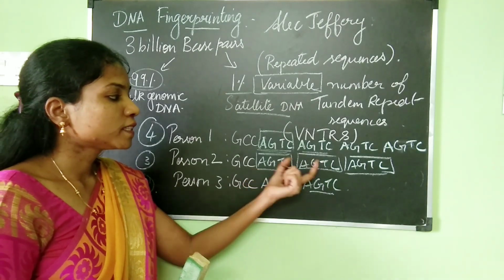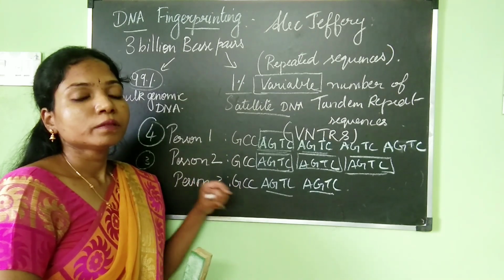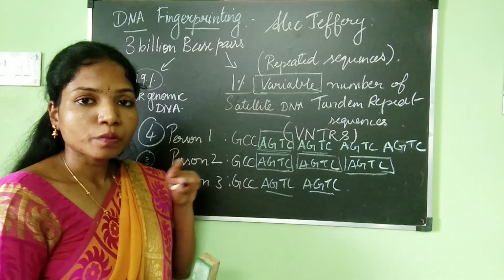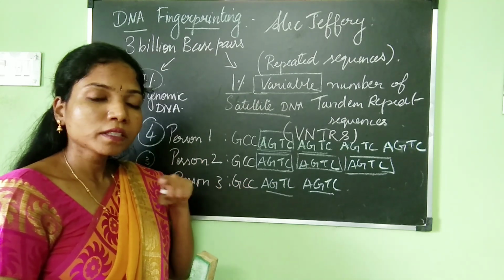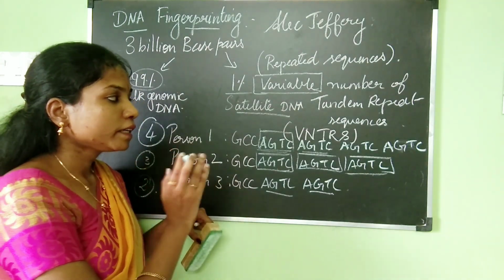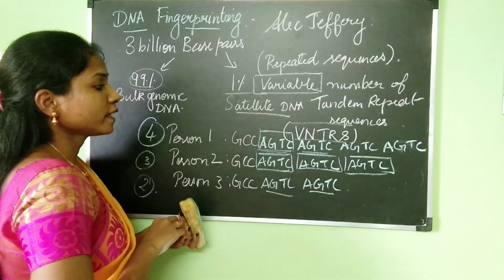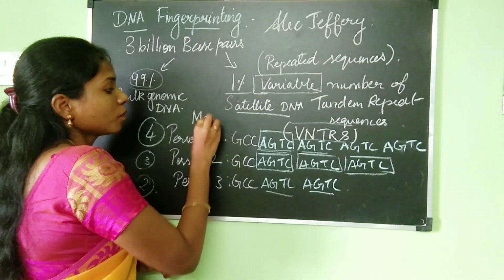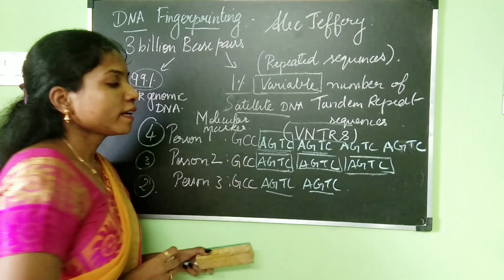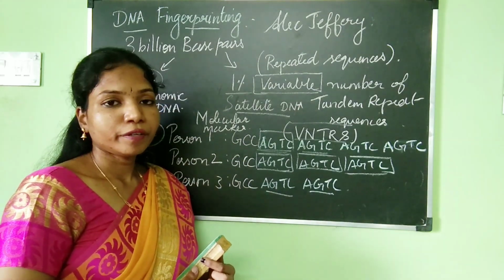One sequence is getting repeated many times, but the number of times these sequences are repeated is going to be different from one person to another. It is variable. Variable means it is not going to be the same, not constant. So these VNTRs, the variable number of tandem repeat sequences, are going to act as a molecular marker for identification of the DNA fingerprints, which is different for different people.